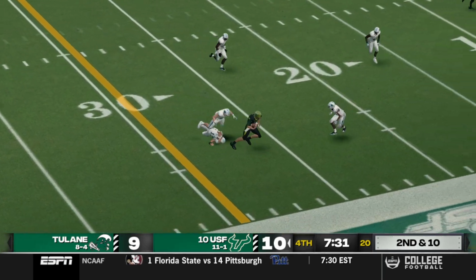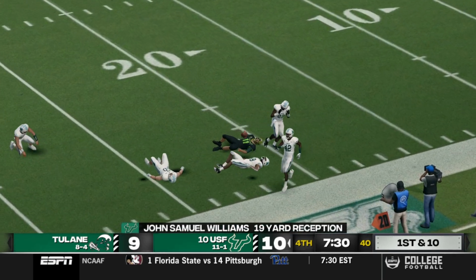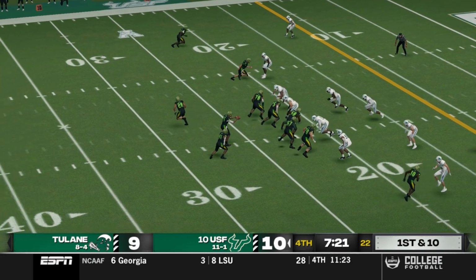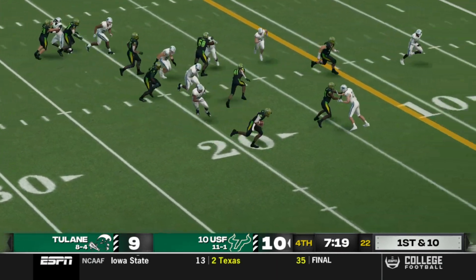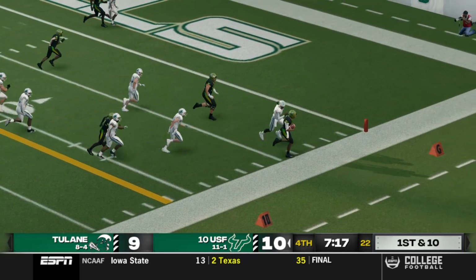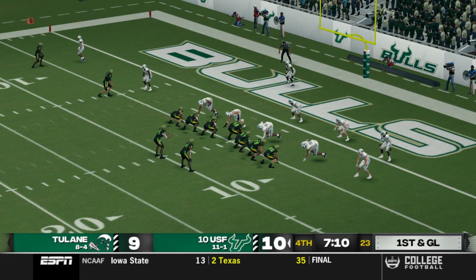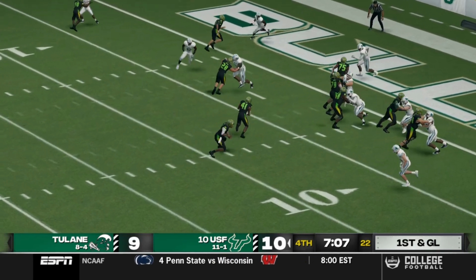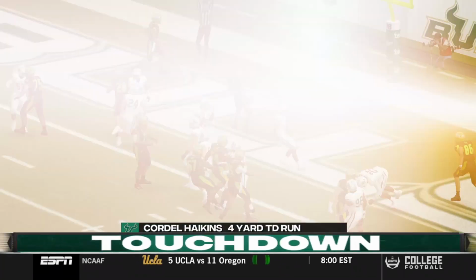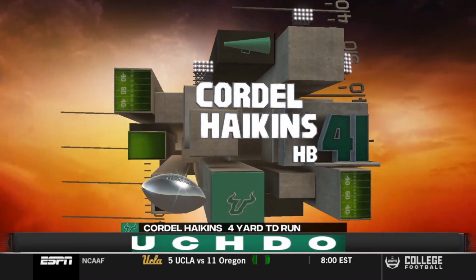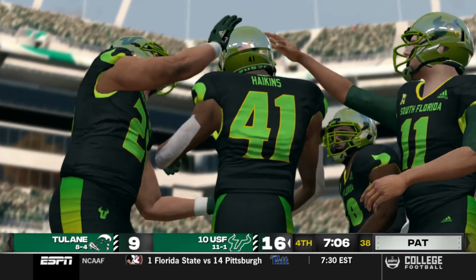Throw and complete. And down to the 21-yard line is John Samuel Williams. Yeah, he can catch too. He's like B.J. John. There's a big run for Chris Mayhew. That gets them inside the 5. And then Mayhew handing it off. It's Cordell Hakens, 4-yard touchdown run. And USF trying to extend that lead out.